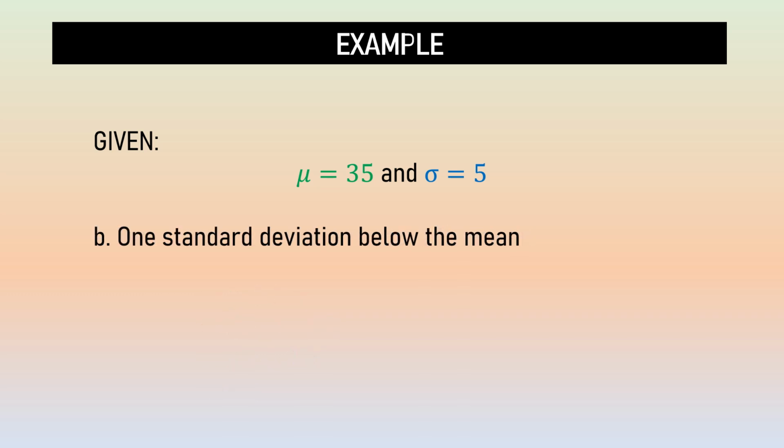Now let us solve for the score 1 standard deviation below the mean. We're going to have mean minus sigma. Substituting the values, we will be having 35 minus 5, and that is simply equal to 30, which means that the score 1 standard deviation below or to the left of the mean is 30.